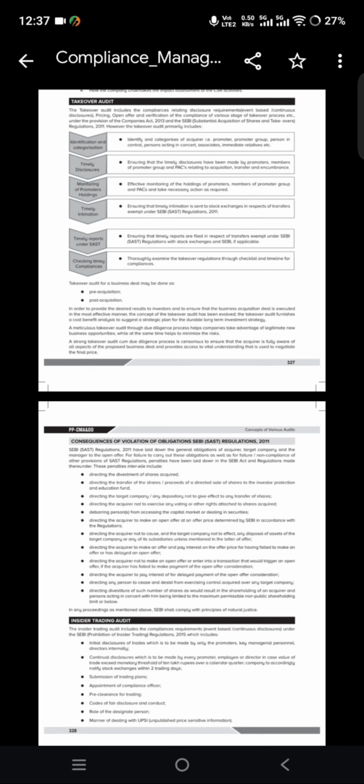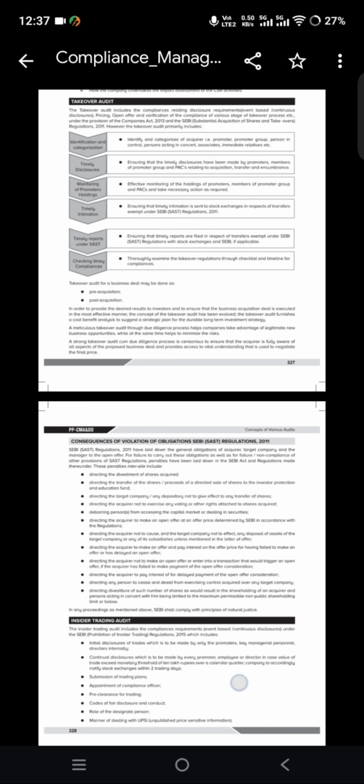Ensure that timely intimation is sent to stock exchange in respect of transfers exempt under SAST. If any transfer has happened, that should be intimated to stock exchanges. Next, timely report. Ensure that timely reports are filed in respect of transfers exempt under SEBI. Next, thoroughly examine the takeover regulations through checklist and timeline for the compliances.